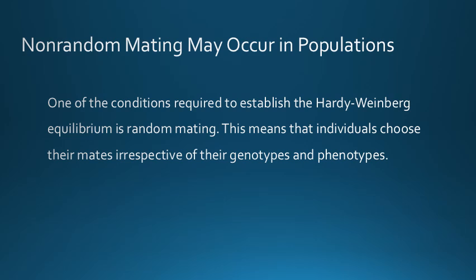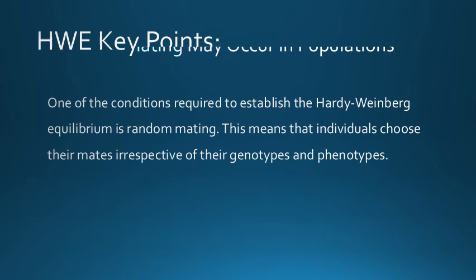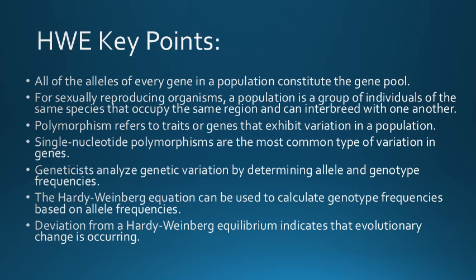So these are the conditions to follow for the Hardy-Weinberg equilibrium. These are some key points for Hardy-Weinberg.